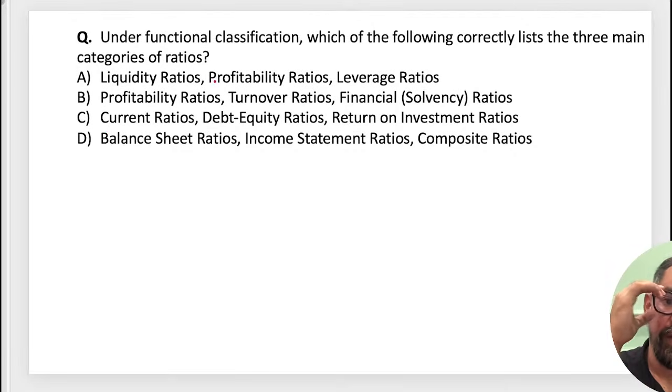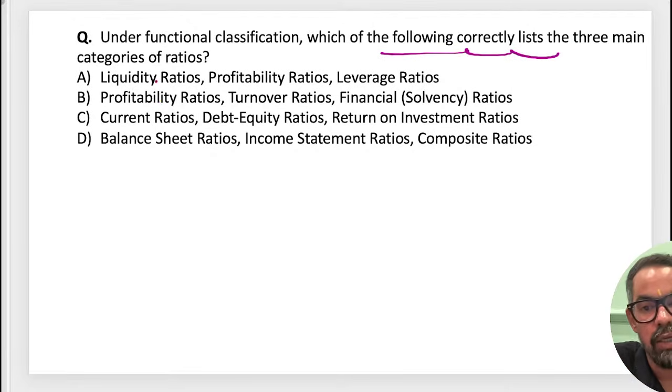Under the functional classification, which of the following correctly lists the three main categories? The options are: liquidity, profitability, leverage; profitability, turnover and financial; solvency, profitability, turnover, financial; current ratio, debt, return on investment.